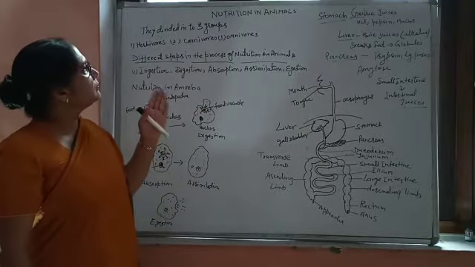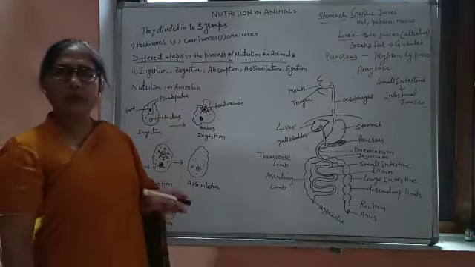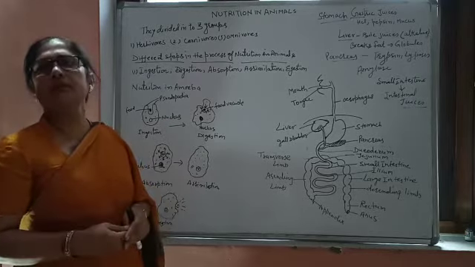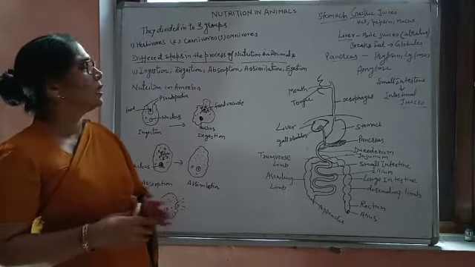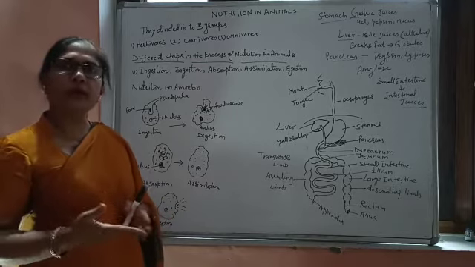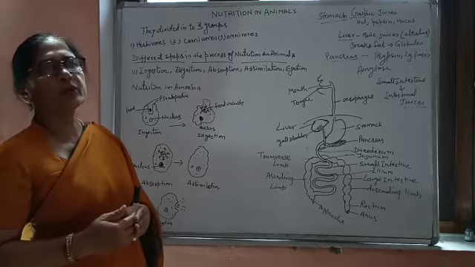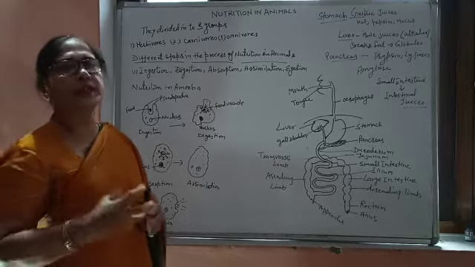As I told you, we discussed the autotrophic mode of nutrition in the previous video, and here we are discussing the holozoic mode of nutrition, which is shown by the higher organisms only. In the holozoic mode of nutrition, this is a complex process.